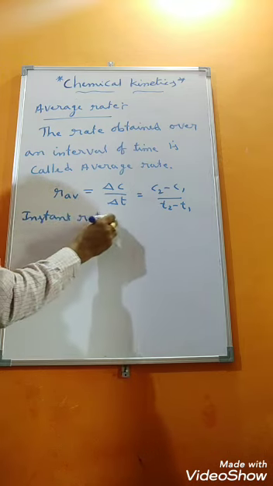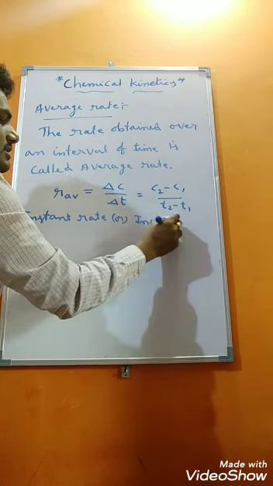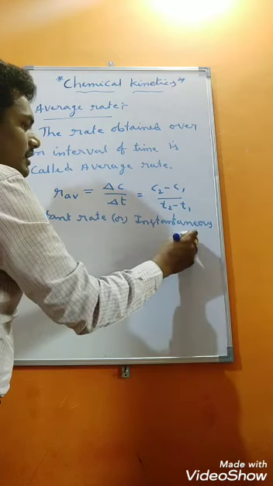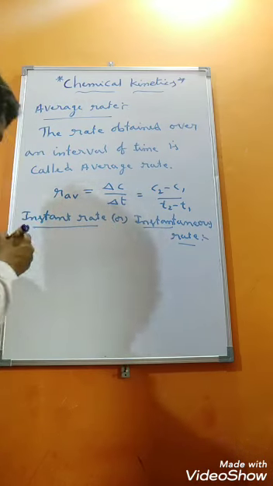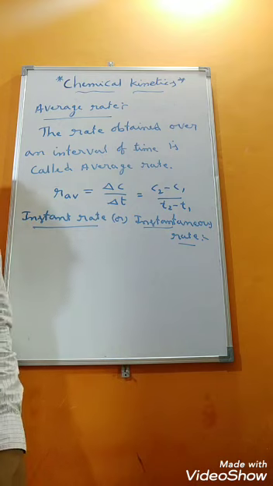Then what is instant rate? Instant rate, we can also call it instantaneous rate. What is the meaning of this instantaneous rate? We will see, students. The rate measured at a particular instant of time, or a specified time.